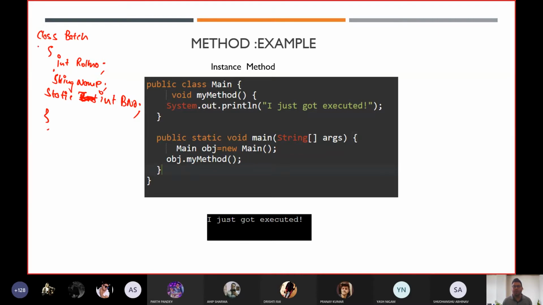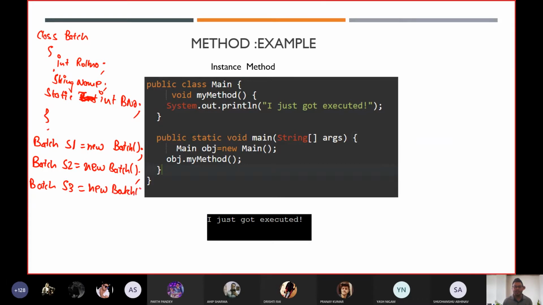Now after this, if I want to create an object of this class, how will I create an object? Batch s1 = new Batch. This is my first object. Similarly, if I want to create one more object, I will create like this. Let's assume all these are students, similarly Batch s3. So I have created only 3 students for that particular batch.